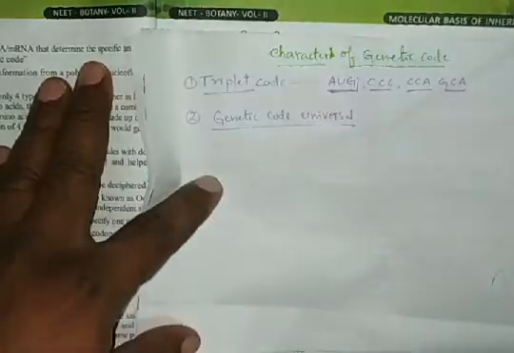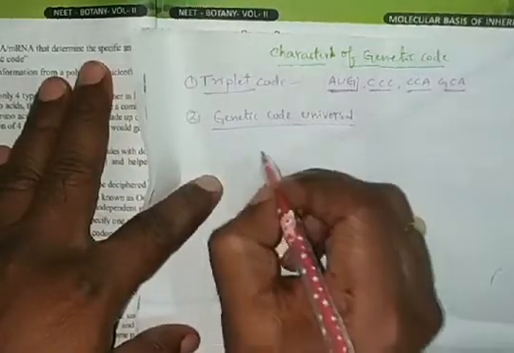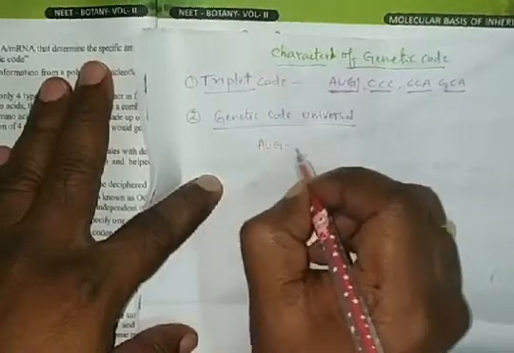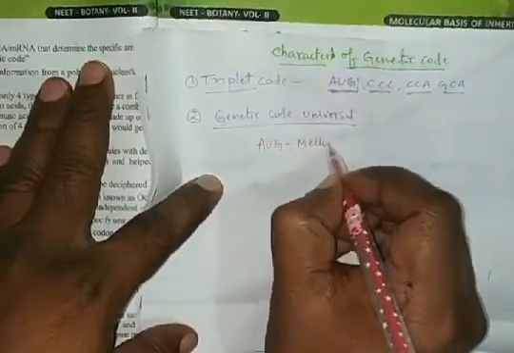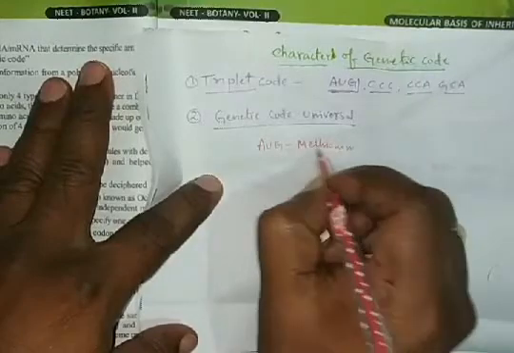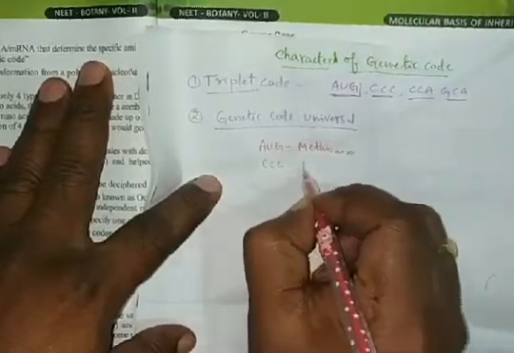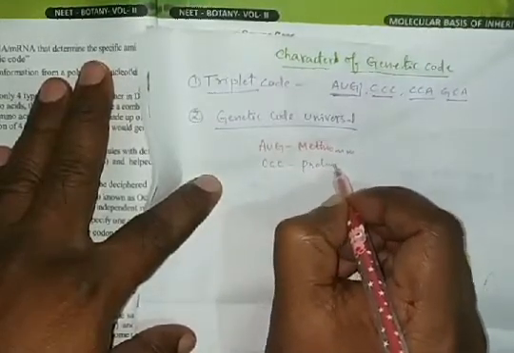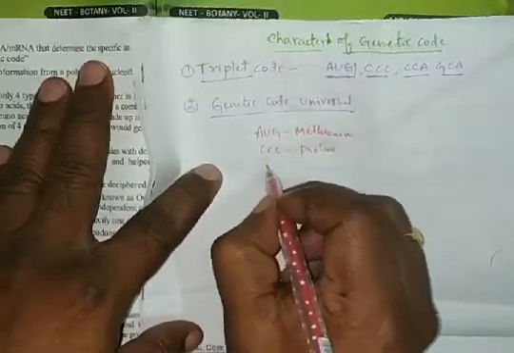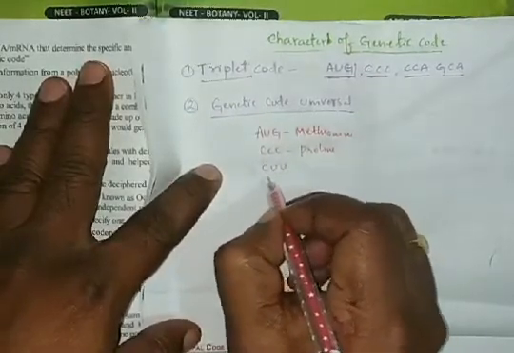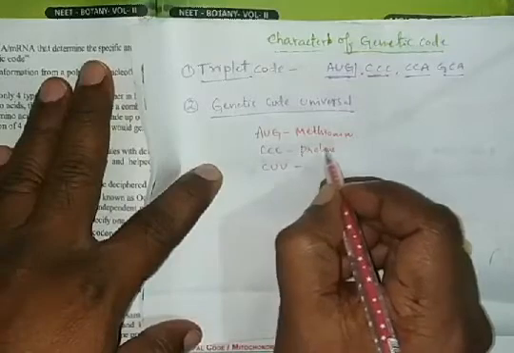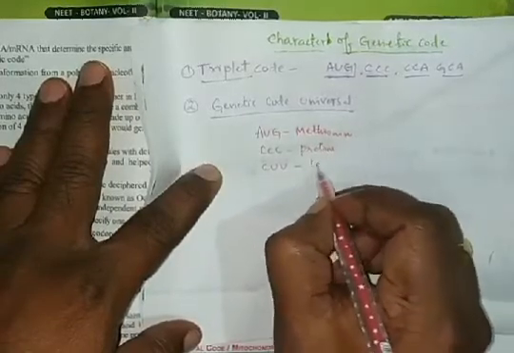It is common for all organisms. For example, AUG codes methionine only. CCC proline only. CUU, CUC, whatever it is, leucine.